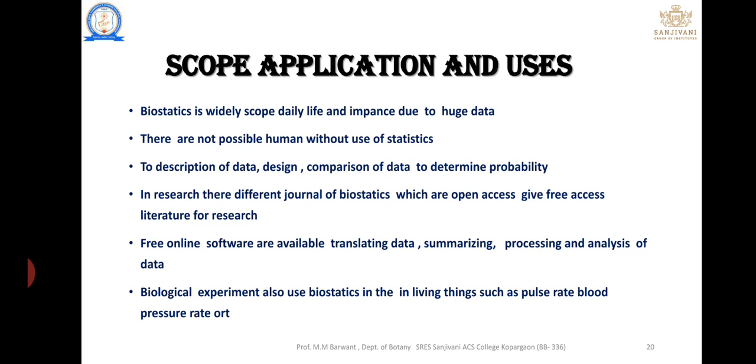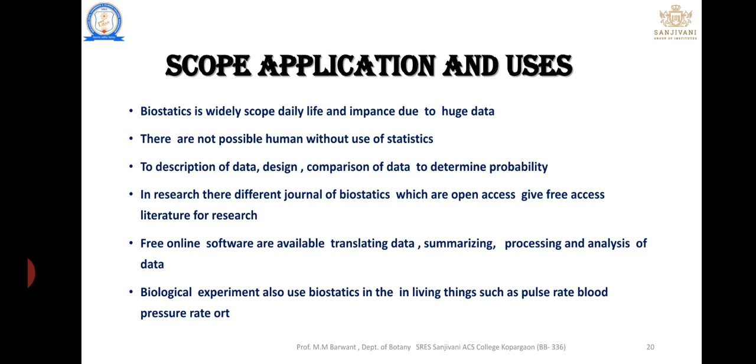Scope means if we have knowledge of that subject, we can build a career in different fields. Application means if we have knowledge of that subject, we can apply it to that subject or those branches. For example, if I have knowledge of biostatistics, it can be applicable to farming, computational or computer analysis, or data analysis. Different jobs are available, that is the application.